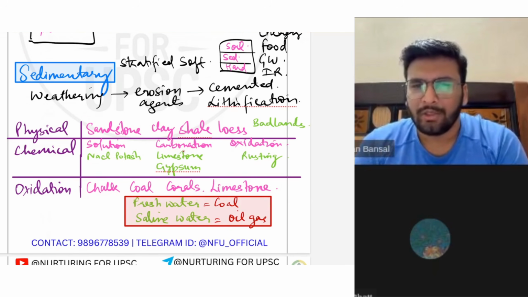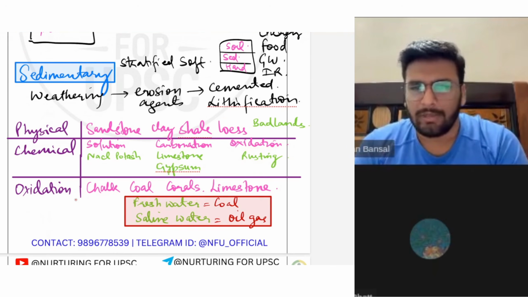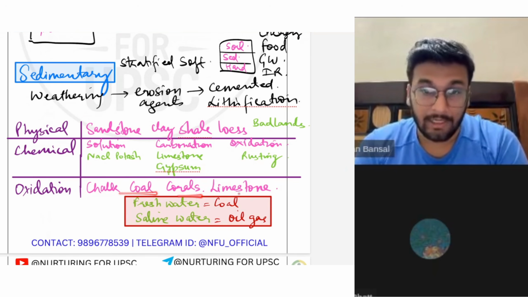Carbonation means you're carbonating the things. The examples are limestone and gypsum. When the oxidation process is taking place, the example is rusting of iron. There are more examples of oxidation, for example chalk, coal, corals, limestone.